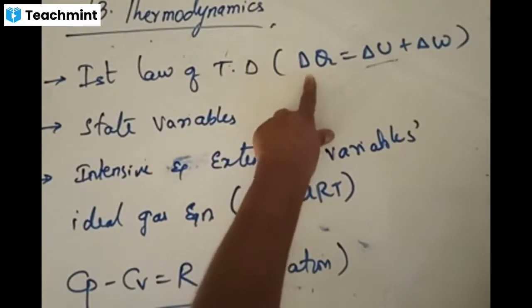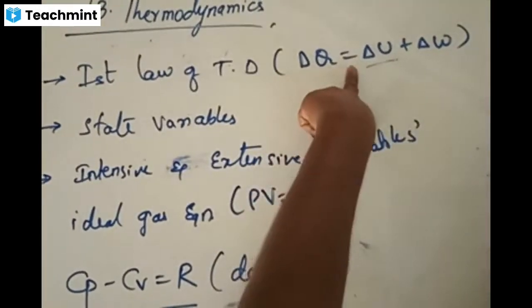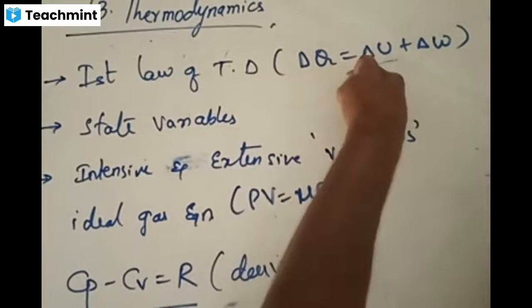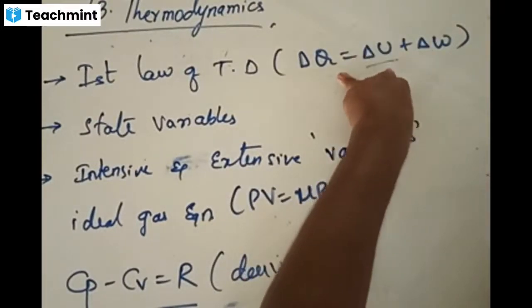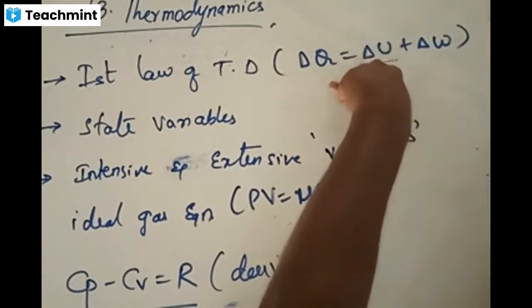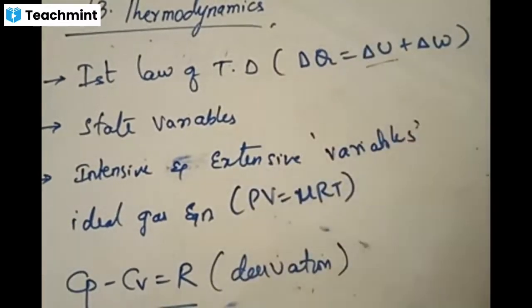Heat is supplied to the system and is utilized for two purposes. One is the change in internal energy. Some part of the energy is utilized to change the internal energy. Once the system gains sufficient internal energy, the molecules start doing some work. The rest of the heat supplied is utilized for the work done by the system.